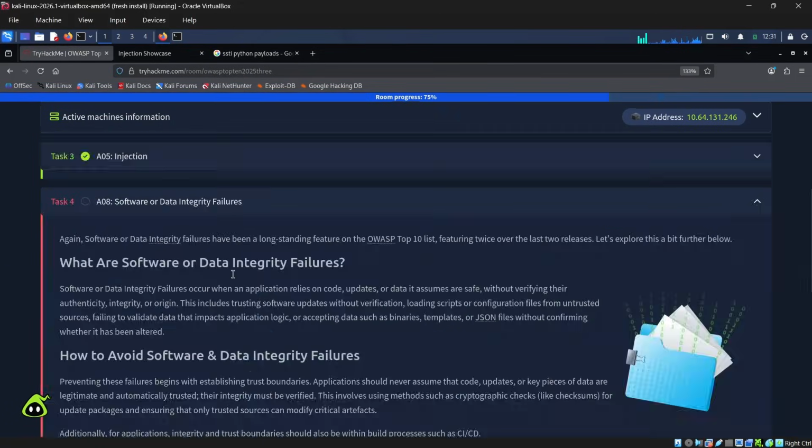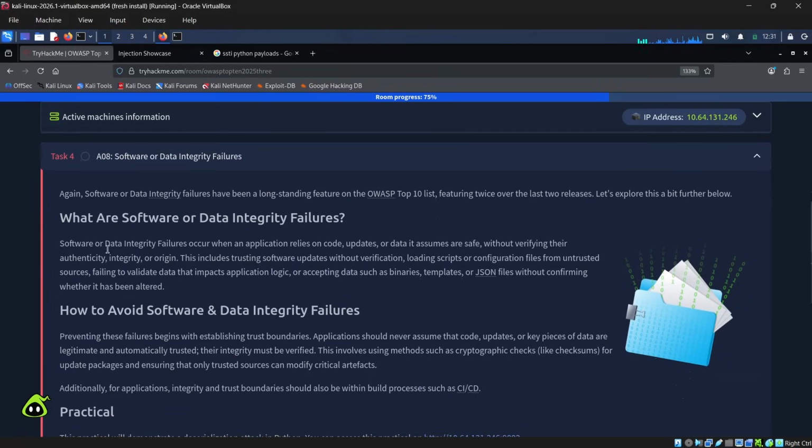So we have the last one, which is about software or data integrity failures. Software or data integrity failures occur when an application relies on code, updates, or data it assumes are safe without verifying authenticity, integrity, or origin. This includes trusting software updates without verification. If you get a software update and your system trusts it without verification, that may cause a software or data integrity failure. It also includes loading scripts or configuration files from untrusted sources, failing to validate data that impacts application logic, or accepting data such as binaries, templates, or JSON files without confirming whether they have been altered.